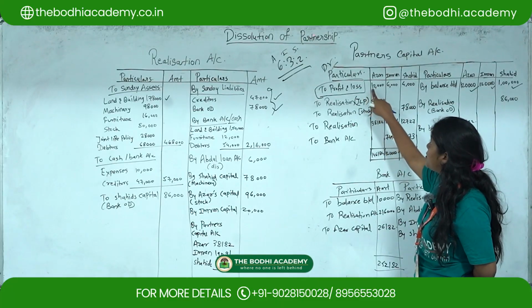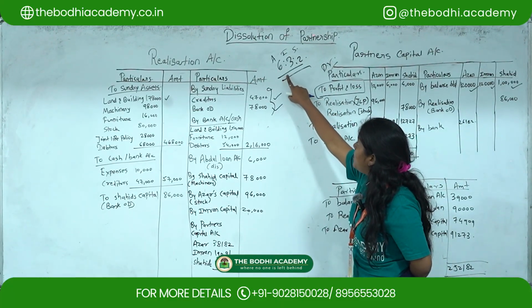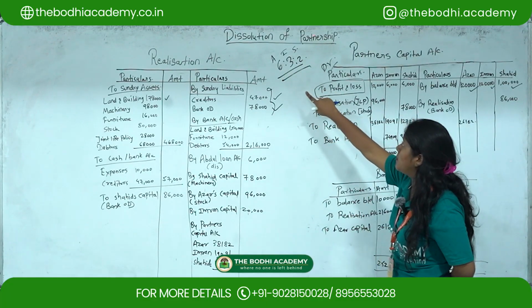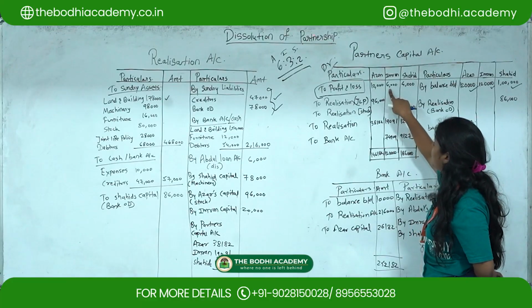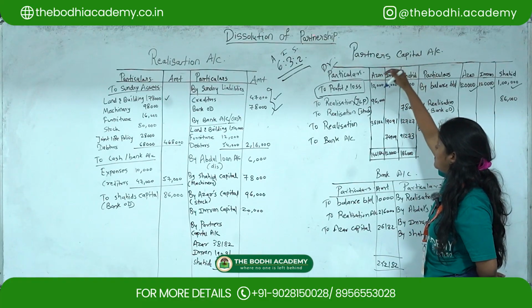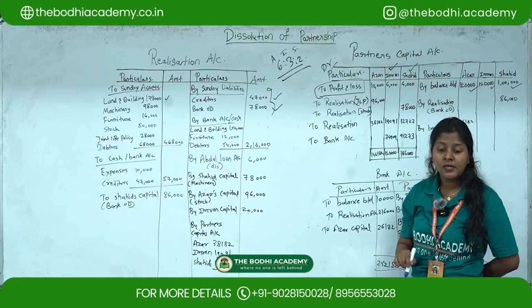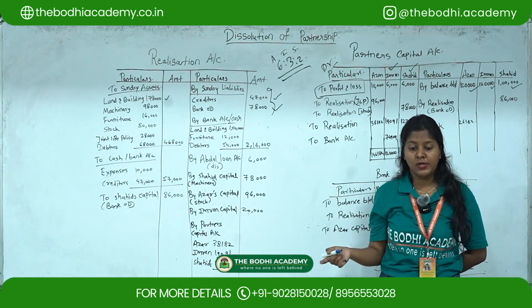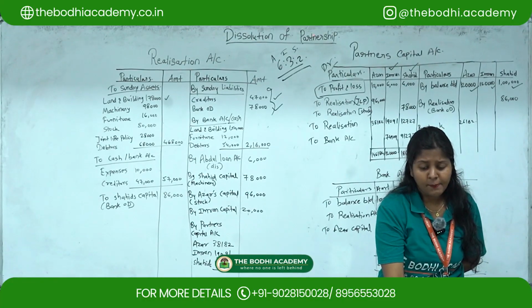So what you have to do is 22,000 multiplied by 6 divided by 12. Then here again 22,000 divided by 3 you have to do for Imran, and similarly you have to do for Shahid. So according to the ratio you have to take.